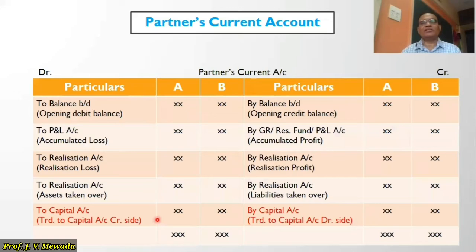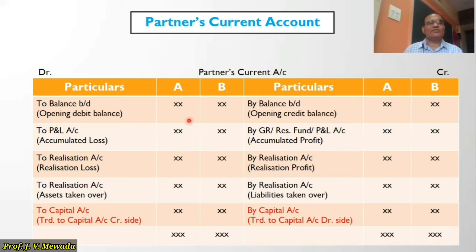This is the partners' current accounts format. As I told you, when the entries pass on the credit side, the balance will go on increasing. When the entries pass on the debit side, the balance goes on decreasing. The entries are same as we saw in partners capital account. This is the opening balance. This is the accumulated profit, which is credited to the partners. Realization profit is credited to the partner. Liabilities taken over by the partner is credited.